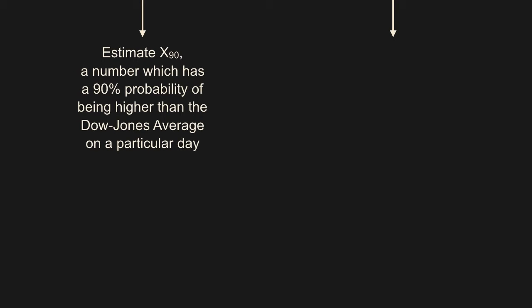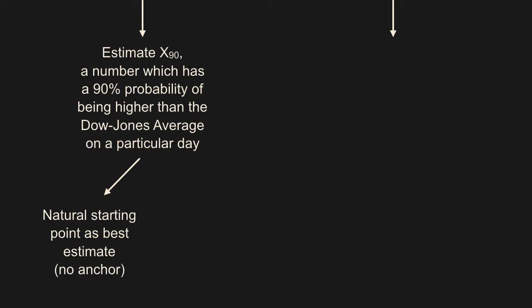In the experiment, in procedure 1, participants were tasked to estimate x90, a number which has a 90% probability of being higher than the Dow Jones average on a particular day. In this case, the natural starting point, or the participant's initial estimate, is their best estimate. In other words, there is no anchoring and adjustment.